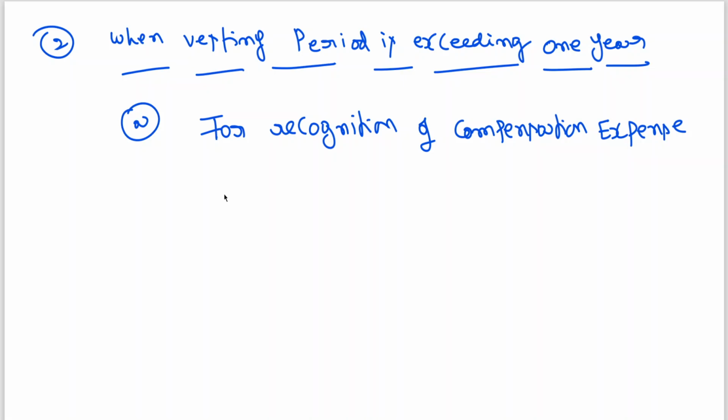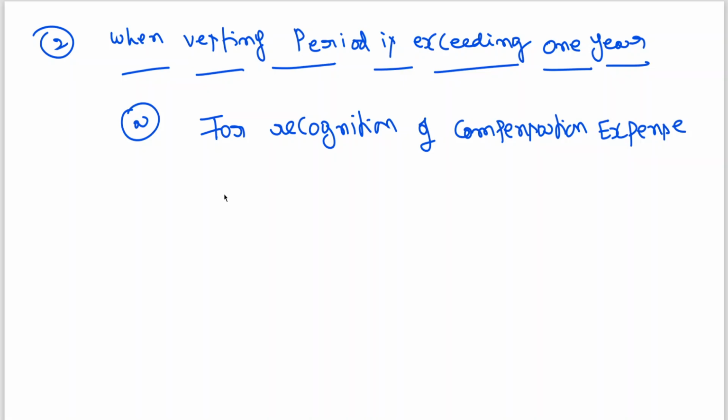Amortization means writing off, like depreciation, just to explain a comparison. Every year the same amount, and that amount is transferred ultimately to profit and loss account.